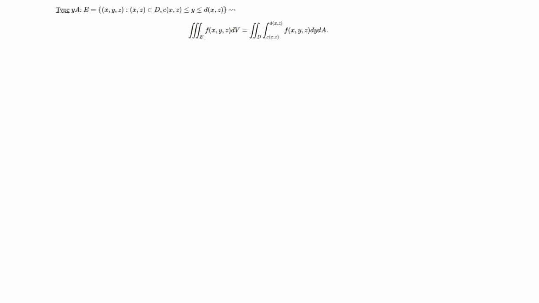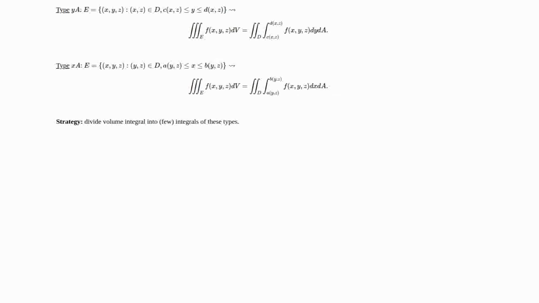Instead of starting with type z, we could have had type y, and would result in this formula. We could have had type x, and would result in this formula. In both of these cases, we could also take subtypes over D. So we would wind up with types like yxz and yzx. And then for the type x, that could be type xyz and type xzy. So the strategy is to divide the volume integral into a few integrals of these different types.